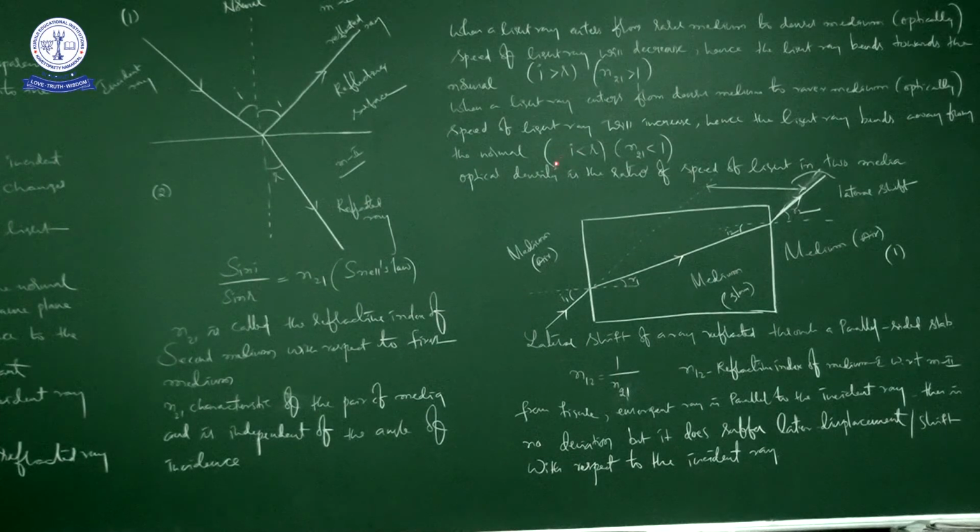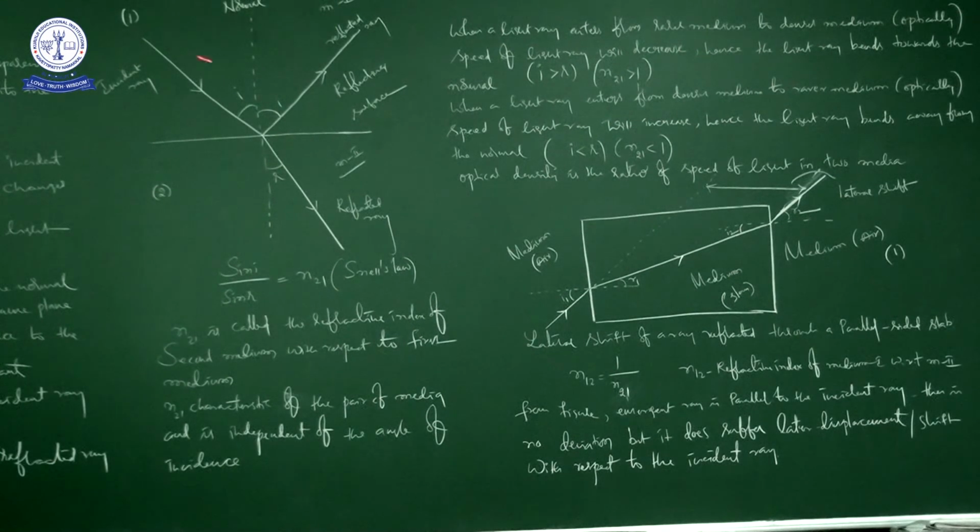So here i is less than r, so that n21 is less than 1. Here n21 is less than 1, where n21 means the refractive index of the second medium with respect to the first medium.